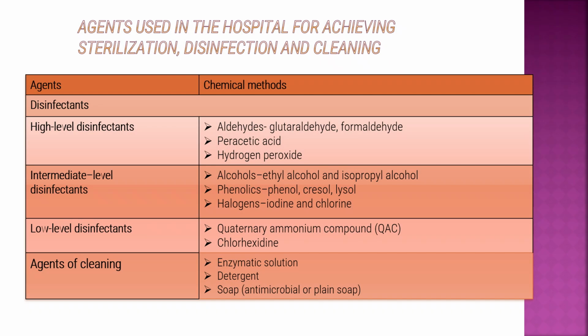Agents used in the hospital for achieving sterilization, disinfection and cleaning are divided into high level, intermediate level, low level and agents of cleaning. High level disinfectants: aldehydes, namely formaldehyde and glutaraldehyde, peracetic acid and hydrogen peroxide. Intermediate level disinfectants: alcohols, such as ethyl alcohol and isopropyl alcohol; phenols, such as cresol and lysol; halogens, iodine and chlorine. Low level disinfectants: quaternary ammonium compounds and chlorhexidine. Agents of cleaning: enzymatic solution, detergent, soap, either antimicrobial or plain soap.